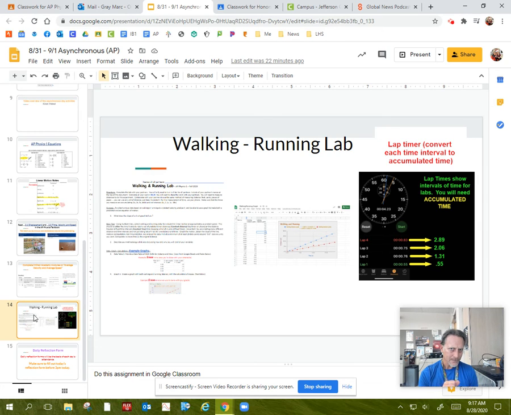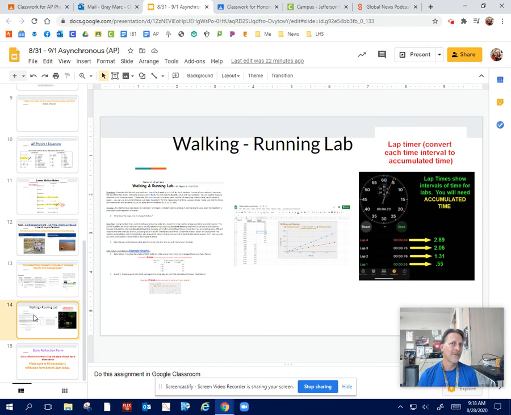The other thing is, one of your partners is going to be measuring walking speed, but another partner is going to be measuring their running speed. And so for that, they're going to have to use the same unit systems that you used. And so collaborate with your partners right now and figure out who's going to do the walking, who's going to do the running, and what system of measuring are you going to use. And now this is a little tricky because you're in different places and you have different resources. So you want to figure this out.